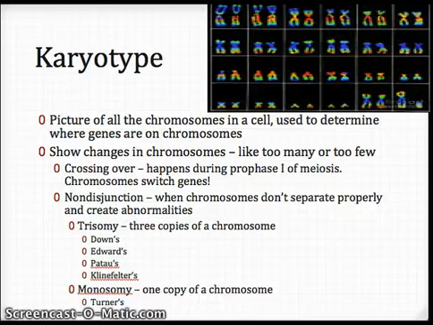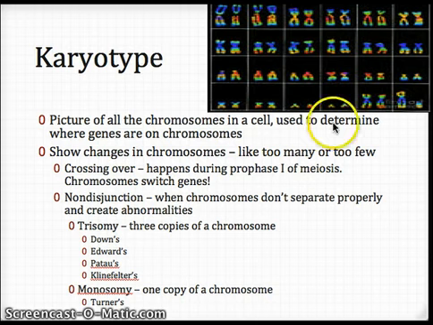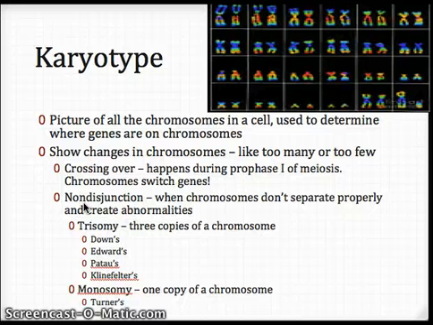Okay, so a karyotype. This picture right here is called a karyotype. Basically, it's a picture of chromosomes. We use those to determine where genes are on an actual chromosome. So like, what is this green gene here? What is this red gene here? We also use it to show changes in chromosomes, like are there too many, are there too few? Now we'll spend a lot of time talking about karyotypes in the next few days.